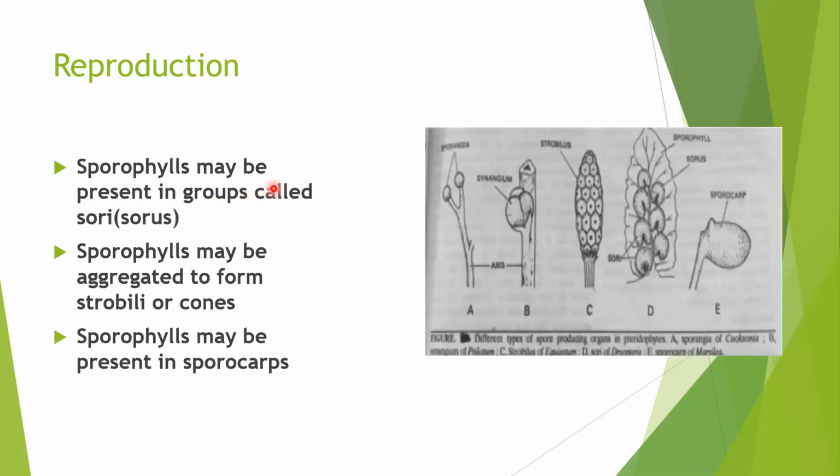Now, sporophylls may be organized in groups. This is called sori; sori is plural and sorus is singular. Now, these are the sori which are present in groups. Sporangia are present in a group. This is called sorus or sori. They may be aggregated to form cone-like structures called strobili, or they may be found inside bodies like sporocarp. This is the example of Marsilea. Now, inside the sporocarp, again, microsporangia and megasporangia both are found.